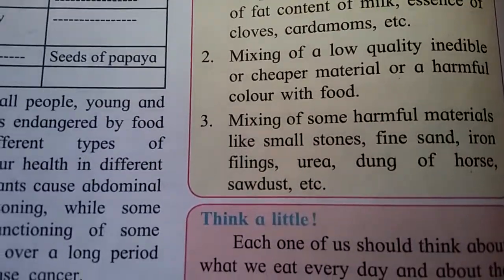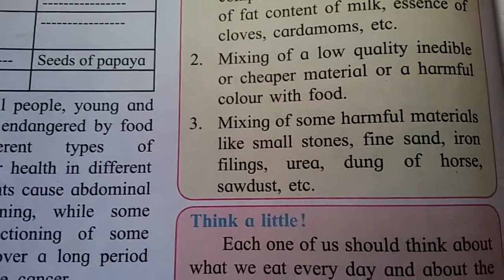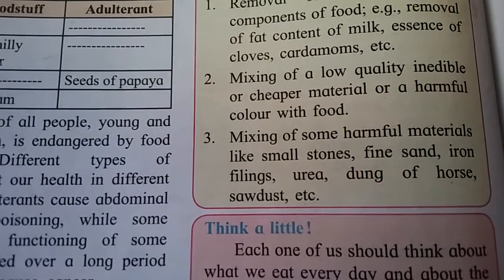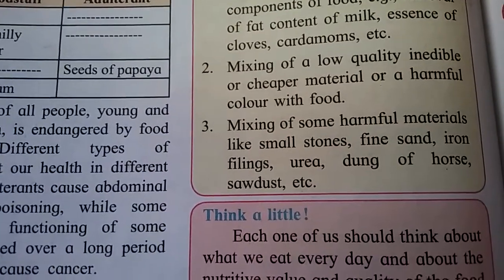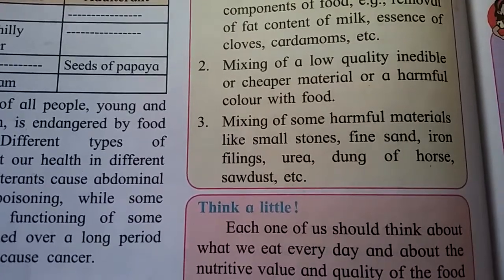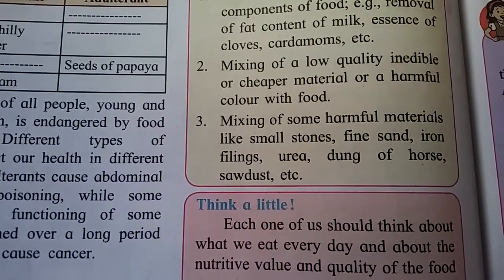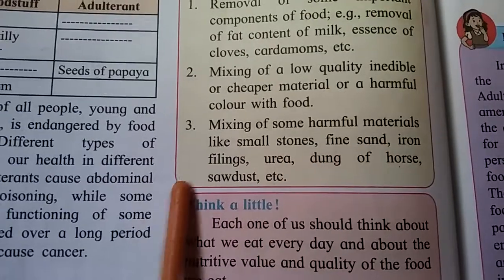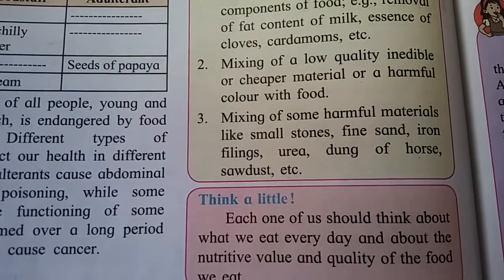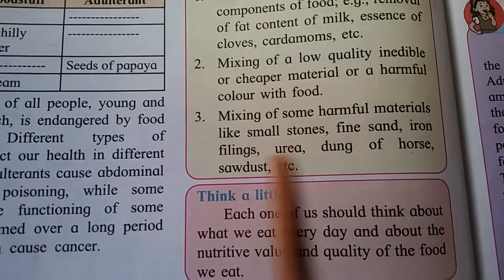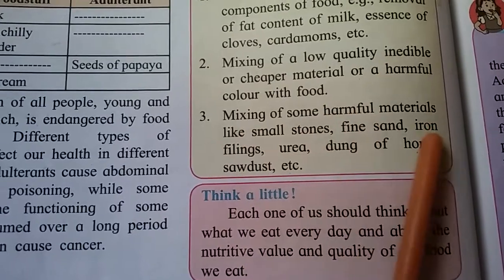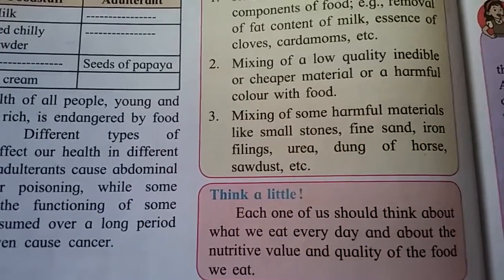Mixing of low quality material or cheaper material or harmful colors with food. Mixing of some harmful materials like small stones, fine sand, iron filings, means dust of iron, urea, dung of horse, sawdust, etc. Means these stones and fine sand are used as adulterants.